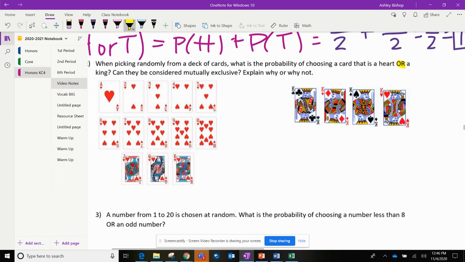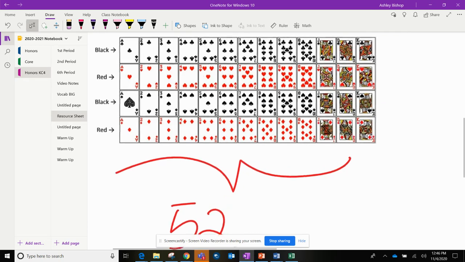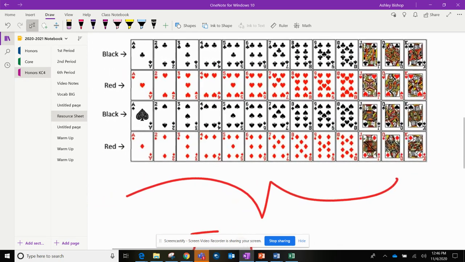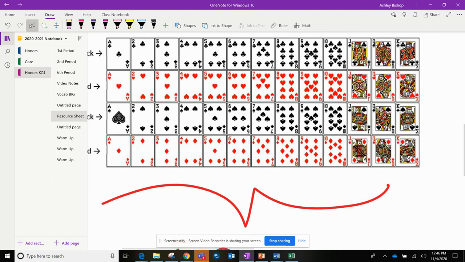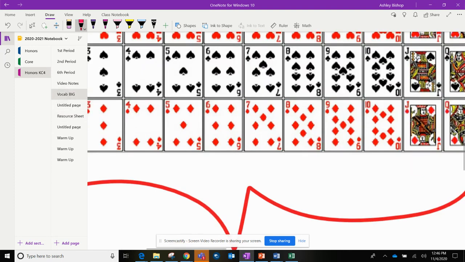And since it's an OR problem, I need to ask myself, can these two things happen at the same time? Can I have a card that is a heart and a king at the same time? And you can look either here on this page, or you can look at your resource sheet. Can I have a card that is a heart and a king at the same time? Well, I'm going to go look at my kings, which I know are at the end here. And is one of them a king of hearts? Yes, right here. So they can happen at the same time. So these are not mutually exclusive.